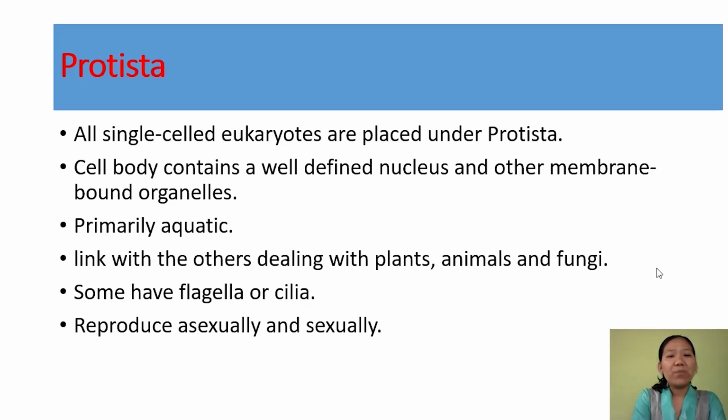They are primarily aquatic. The varieties of organisms placed in Protista show a link with plants, animals, and fungi. Some Protista have cilia and some have flagella. And talking about reproduction, both sexual and asexual reproduction are found.